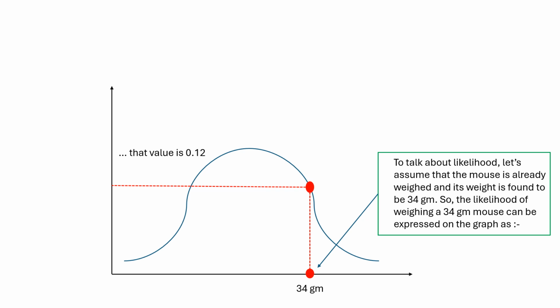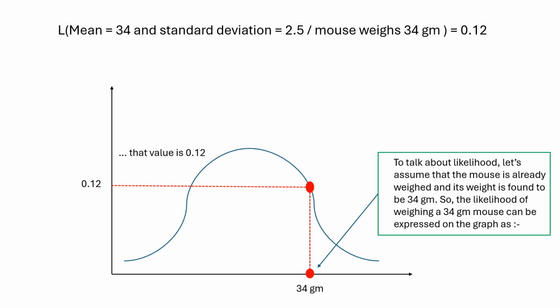Now we try to put forth this statement in mathematical form, as we did in the case of probability. Let's say the statement is like this: the likelihood given mean equals 34 and standard deviation equals 2.5, provided the weight of the mouse is 34 gram, is 0.12.